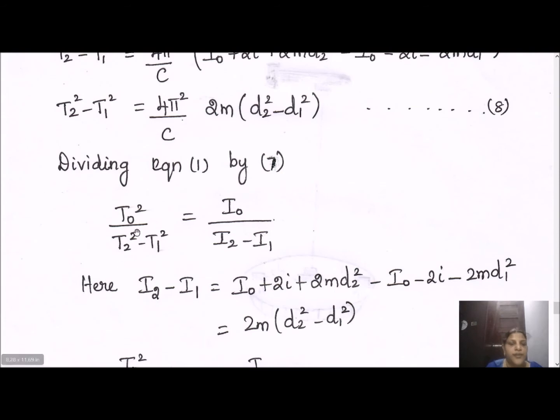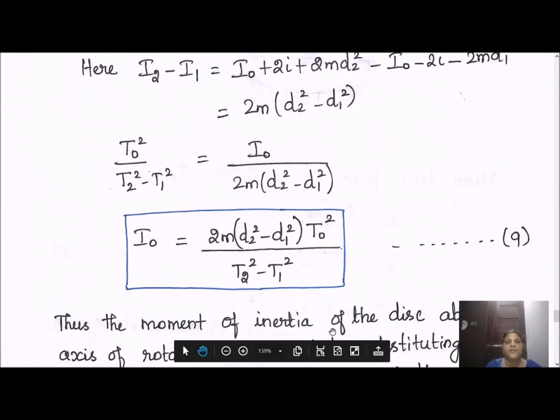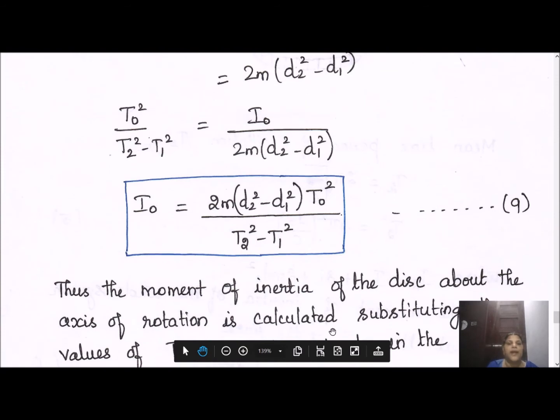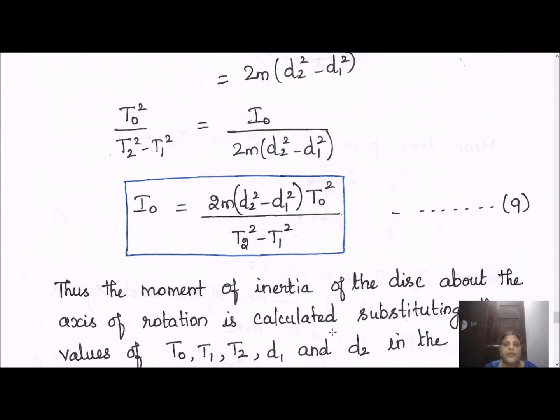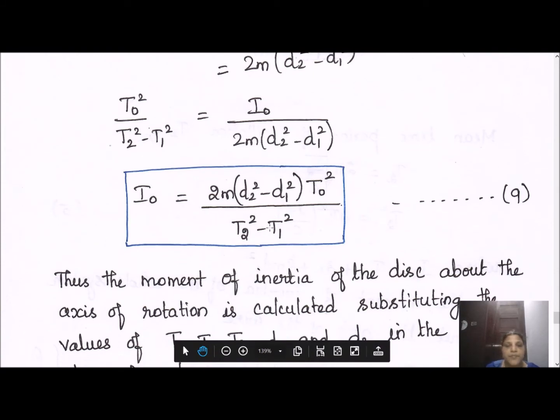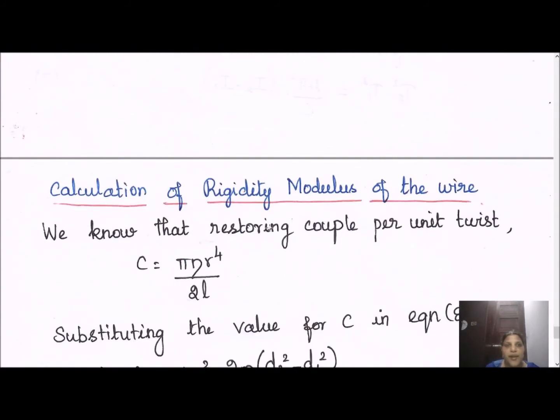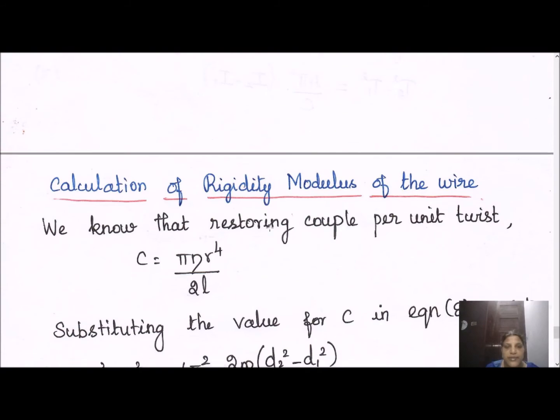So when you find out the ratio T naught square by T2 square minus T1 square, you'll have I naught by I2 minus I1. This I2 minus I1 is again equal to 2m into d2 square minus d1 square. Rearrange this expression and get the value for the moment of inertia of the circular disc. This depends upon T naught square, T2 square, and T1 square, and also the distances d1 and d2. So far we have calculated the moment of inertia of the circular disc. Then using this formula we need to calculate the rigidity modulus.